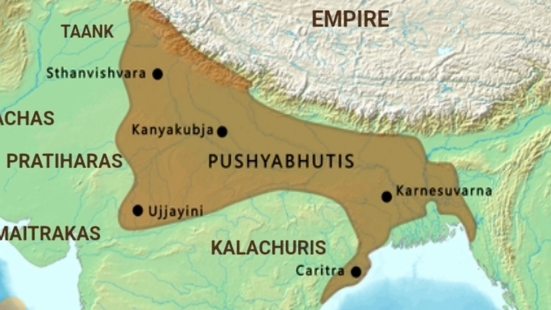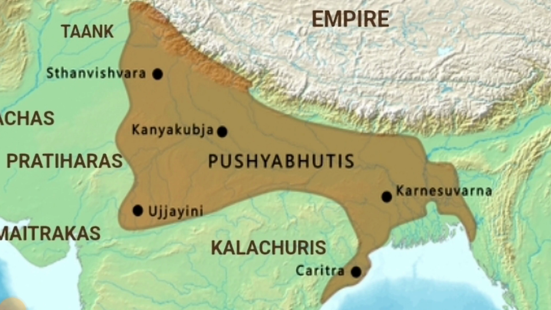Rajyavardhan became very angry because his sister Rajyashri was married to Grahavarman, who was killed by Shashank. So he marched with his army towards Kannauj, the Makhri region, and killed the later Gupta king Dev Gupta.